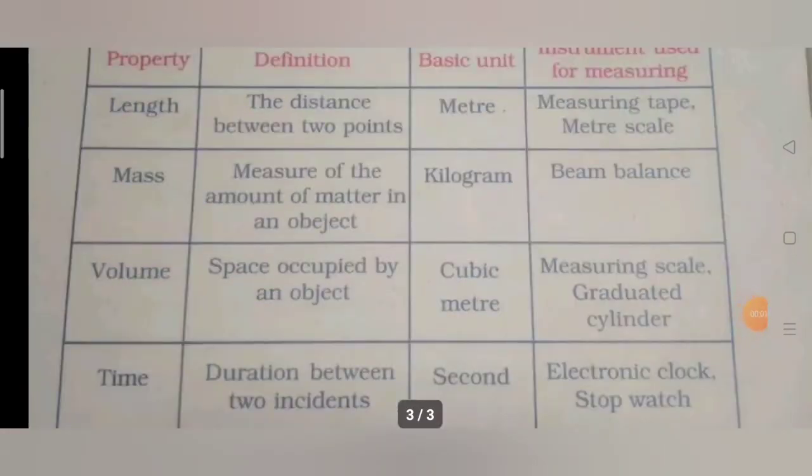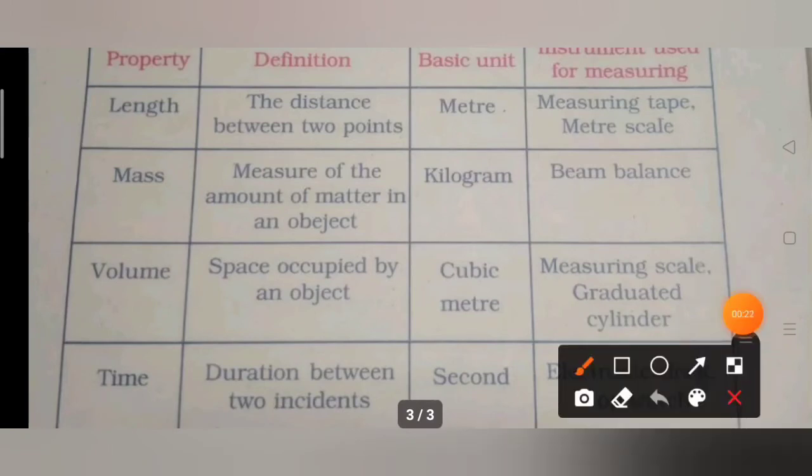Now the second detailed answer, fill in the following. The properties are given. Definitions should be written, basic units of them should be mentioned, and what are the instruments used for measuring them. The first one is length. So for length, what is the definition? The distance between 2 points.